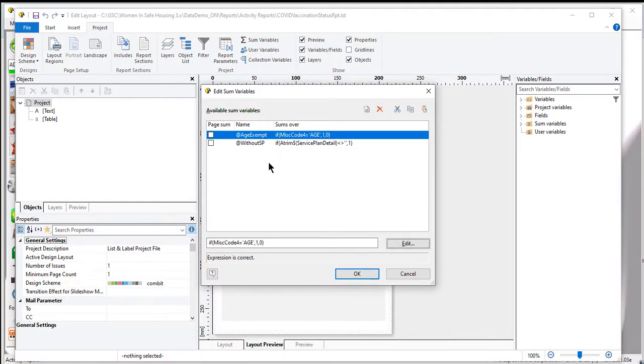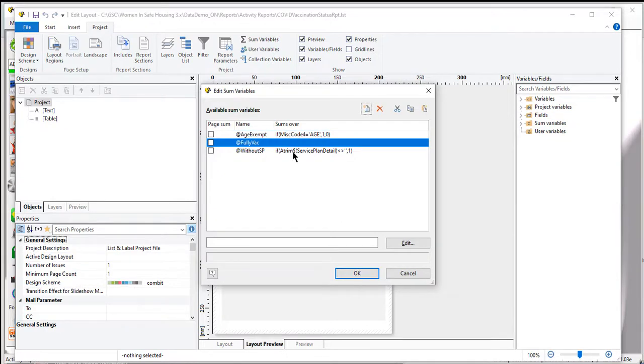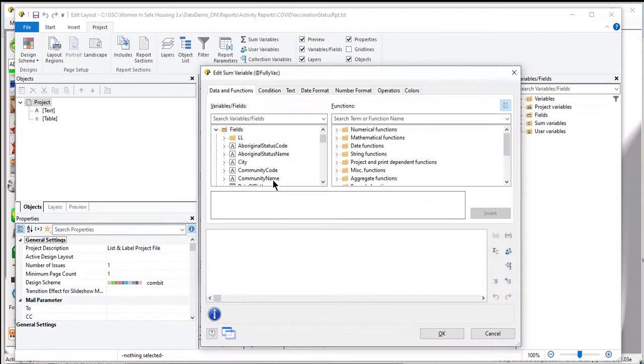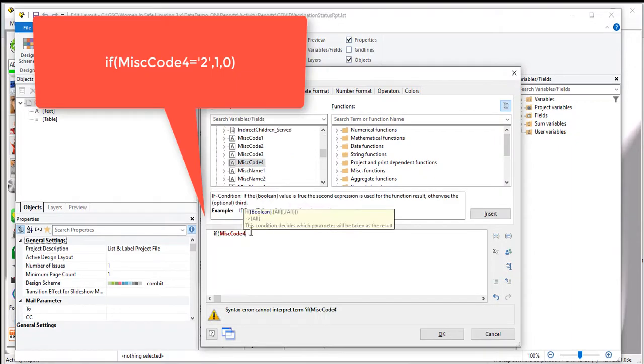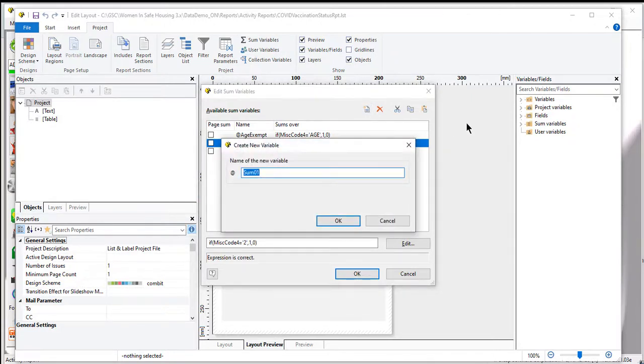Okay. Next, what I'm going to do is create another new one. It's going to be the same thing now. So now what I'm going to do is my if statement. Okay. And now the last one I'm going to make is to count all the people who are fully vaccinated, anything except age exempt, basically.